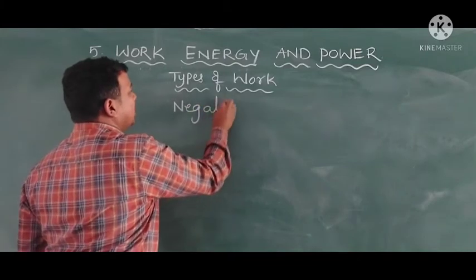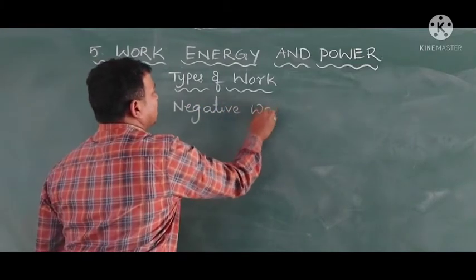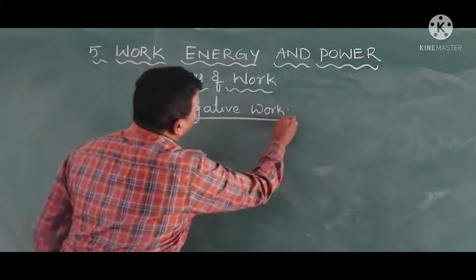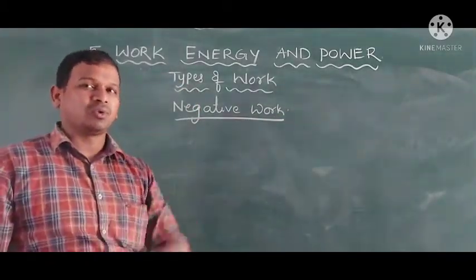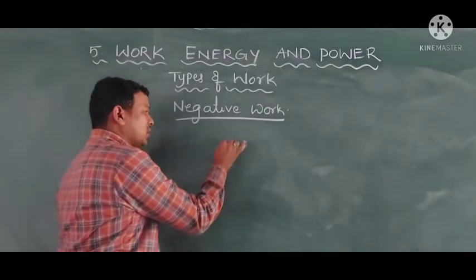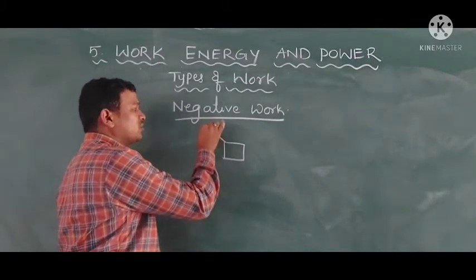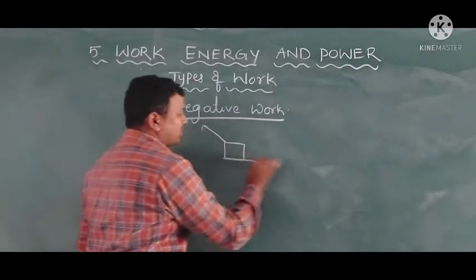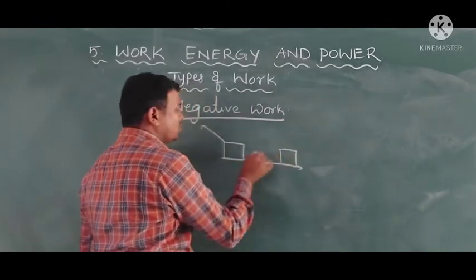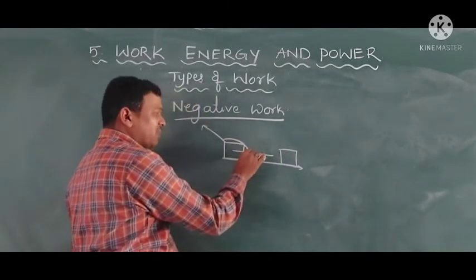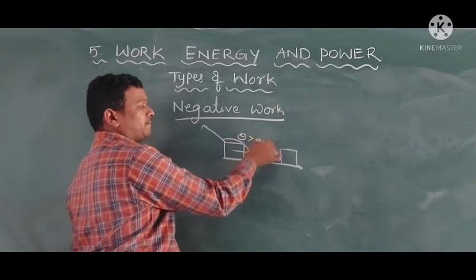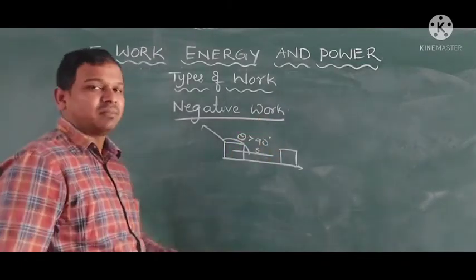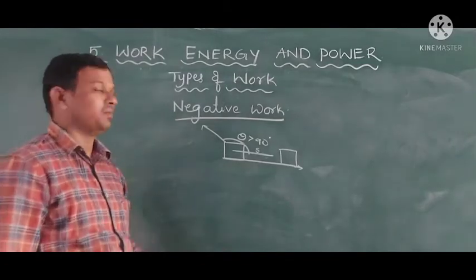Even though you are applying the force, the body is going in a different or opposite direction. For example, if you apply the force in this direction, but the body goes this way, the angle between the force and displacement is more than 90, right?